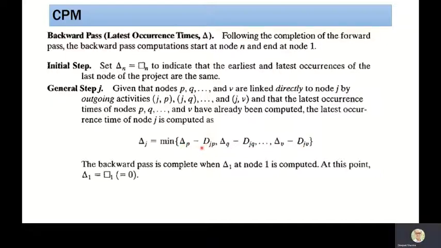There could be many activities starting from node J, so we find the minimum value and calculate accordingly for every node. At the first node, node number 1, we should have triangle I equal to square I, which is 0. If it is not, then there must be some calculation mistake in our network calculation.